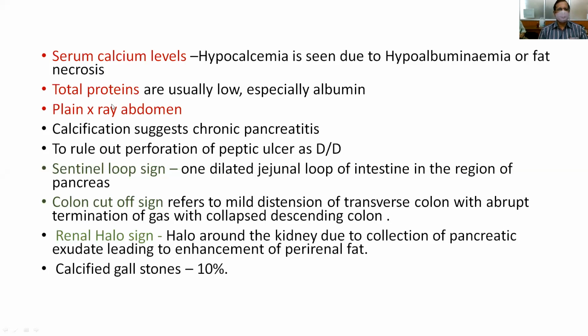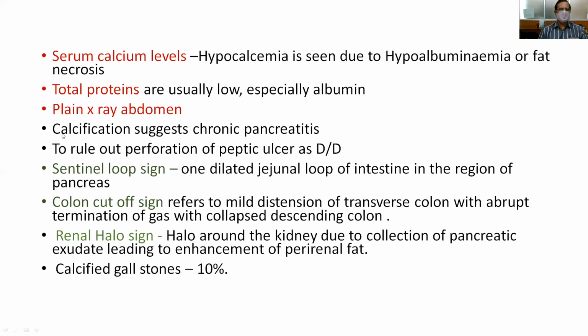Coming to the total proteins, which are usually low, especially the albumin, that is common in acute pancreatitis. And plain X-ray abdomen, because whenever a case comes with acute abdomen, you must always take a plain X-ray abdomen erect, including both domes of the diaphragm, because it gives so much information. A simple X-ray may give an idea about various things, and it is particularly useful to exclude perforation of any peptic ulcer.